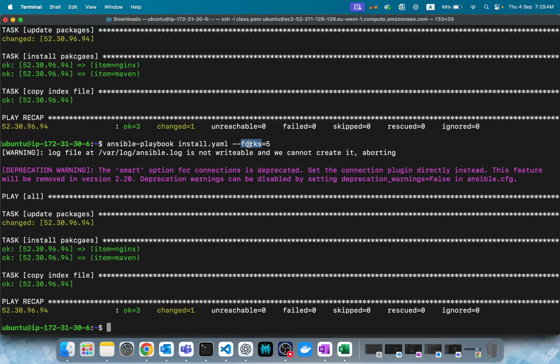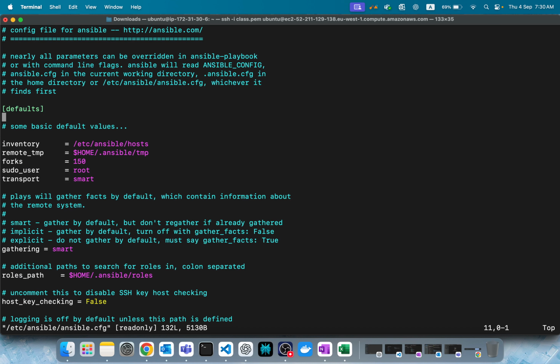You can pass the argument like this, or you can set it in ansible.cfg, where forks is 5 by default. If you don't specify any --forks, it will take the default from the configuration. So check this one.